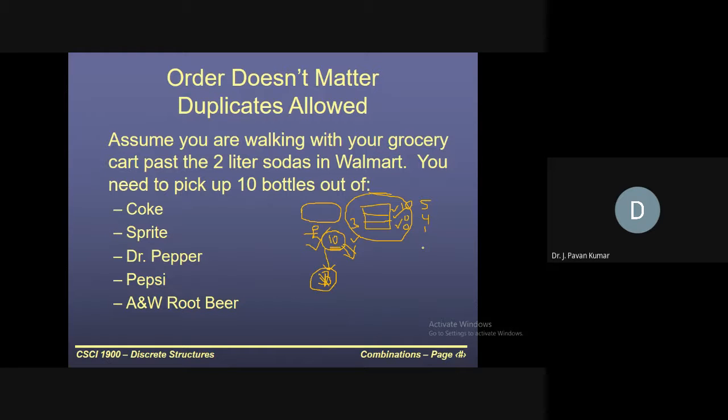Are you able to follow? Yes, sir. Next 2 2, what will be the next one? 6. Like this 5 2 3. Like this we are having several possibilities. Now how are we able to determine in how many ways he could sell? This is the question.